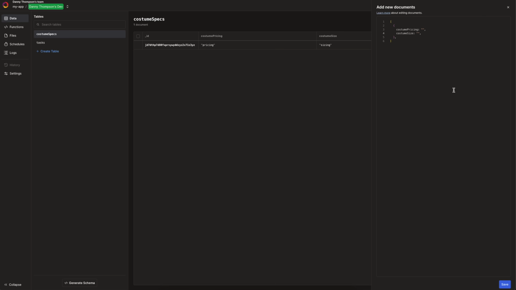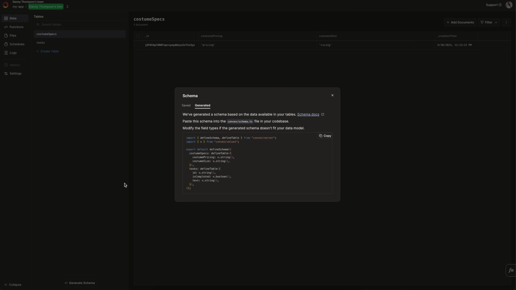And the other cool one is if you click generate schema, it infers the shape of any data you paste in there. So if you already have some costume data, you can put that in your Convex directory and get all of the end-to-end type safety.